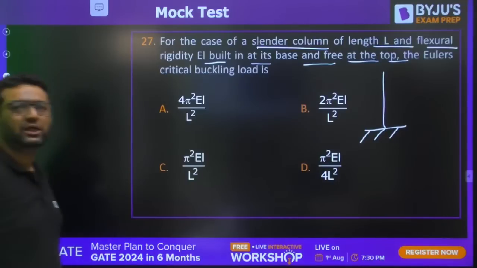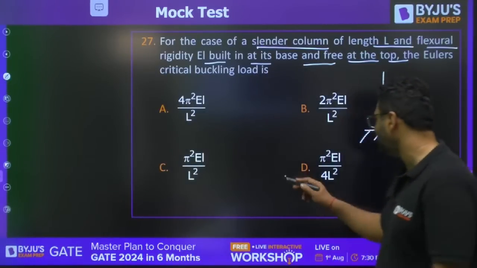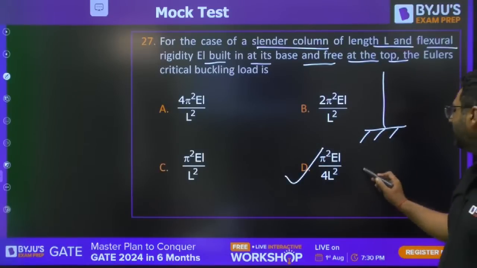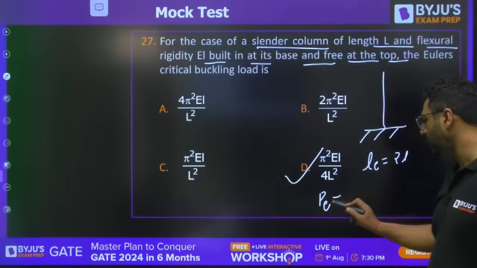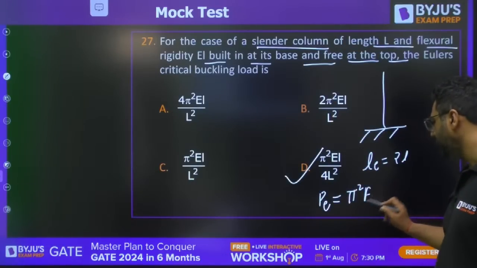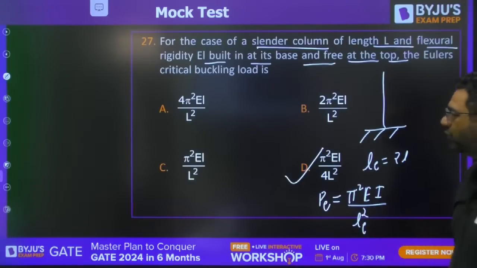Naruto, Mani, Pejal, Vinay, all are saying the answer to be D. Very good. D is the correct answer, because effective length is 2L for this. So the buckling load will be pi square EI divided by Le square. The answer is going to be D for this.